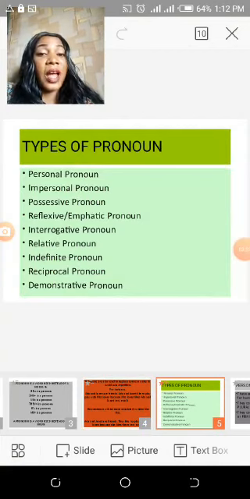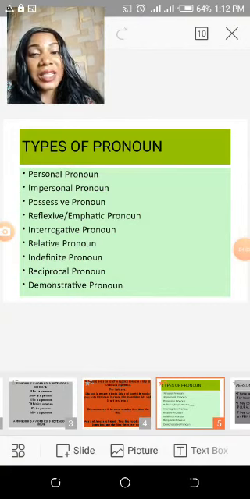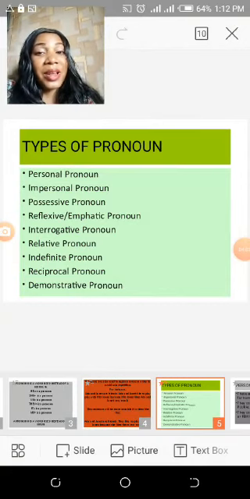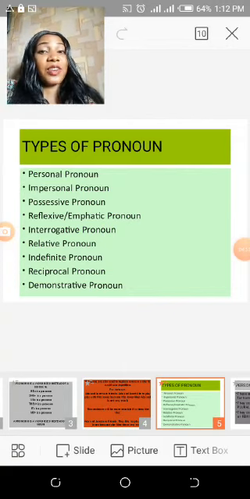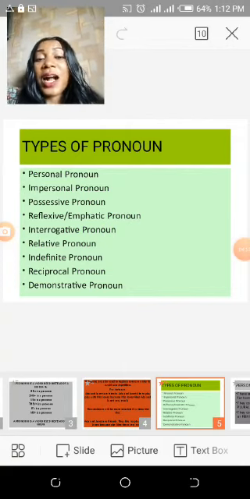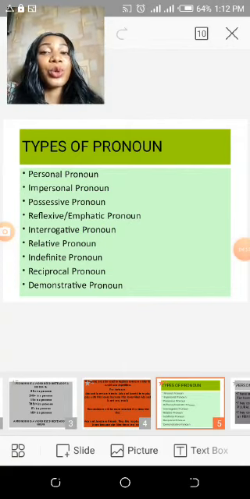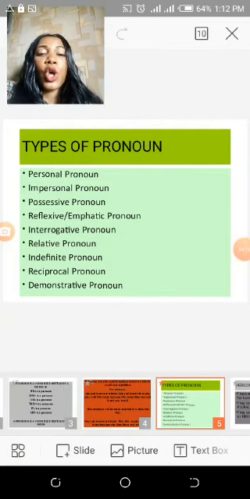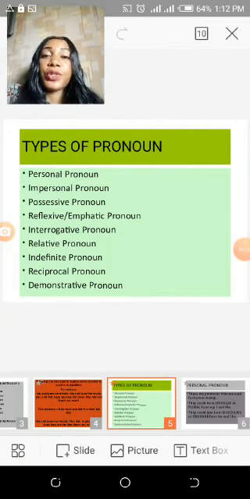You have the personal pronoun, impersonal pronoun, possessive pronoun, reflexive or emphatic pronoun, the interrogative pronoun, the relative pronoun, the indefinite pronoun, the reciprocal pronoun, and the demonstrative pronoun. We have a whole lot of them. But for our class today, we won't look at all of them. We're just going to examine the personal pronoun.